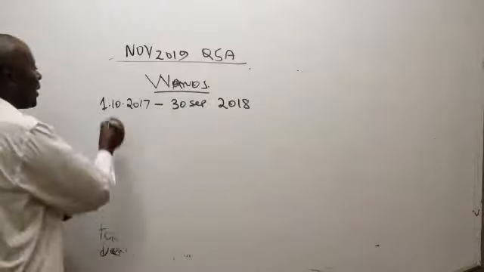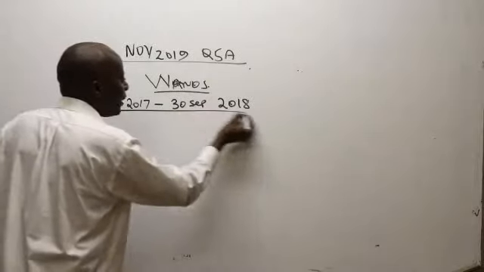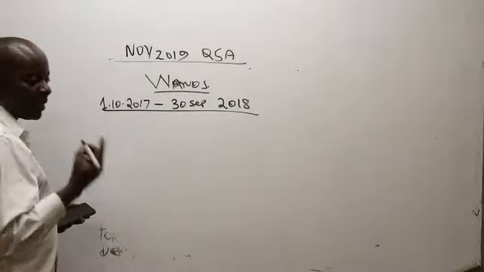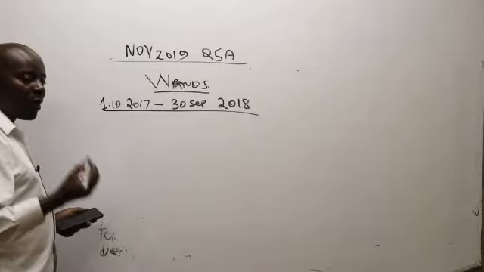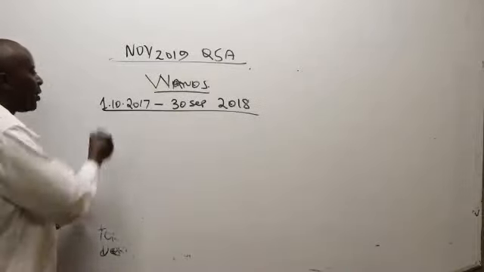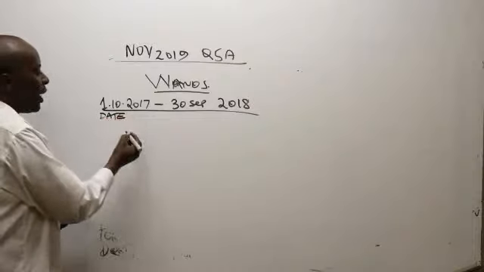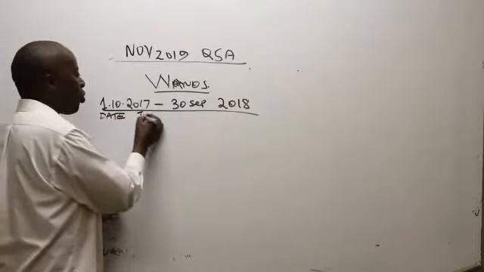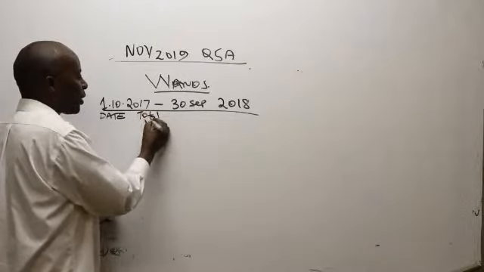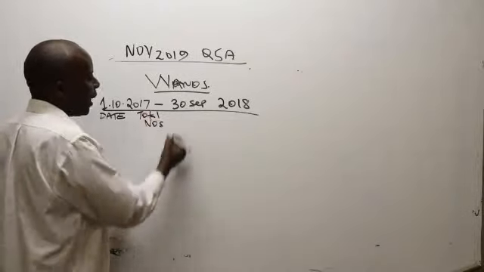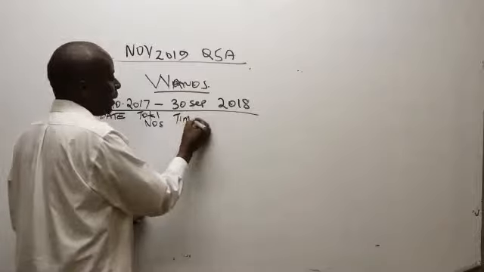Now, ladies and gentlemen, in terms of this, remember our table. Our table is quite an easy one if you remember. So we have here the date, very important. We have here the total nose. We have our time apportionment.